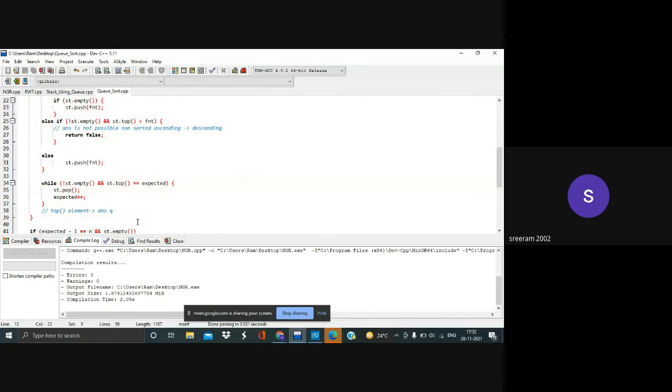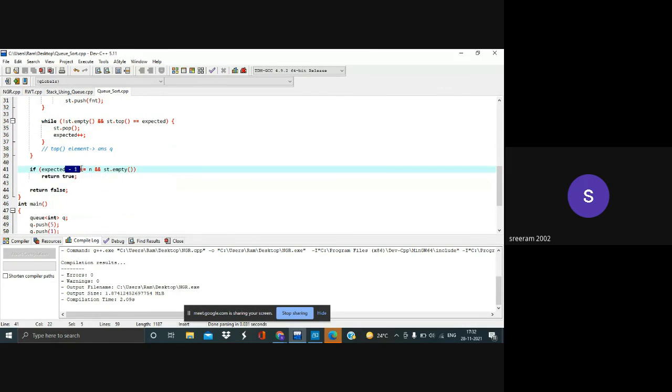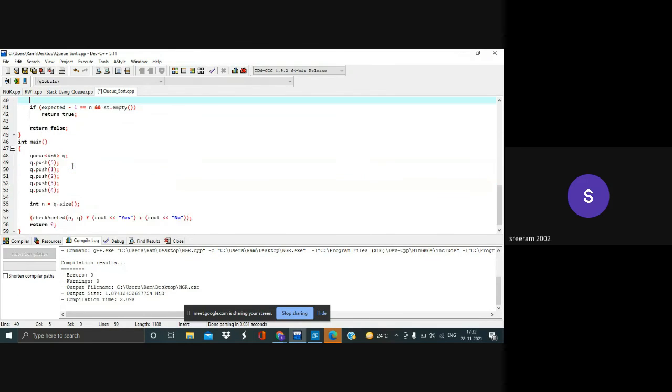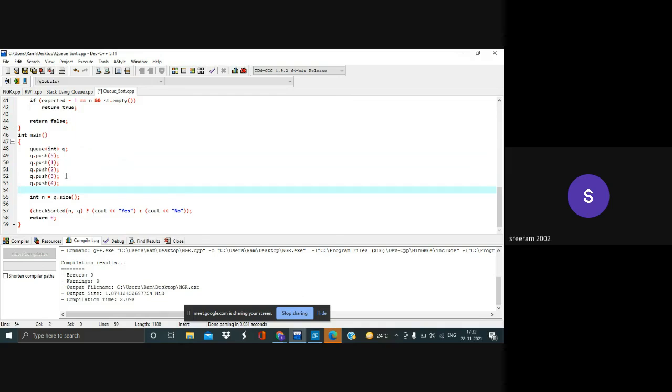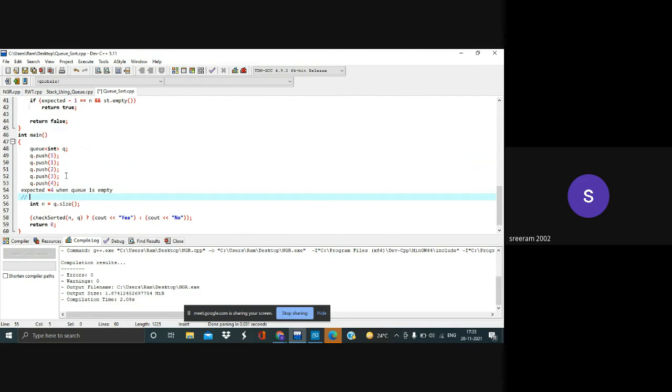Whenever the queue is empty, we'll check the expected minus 1. In our test case, the expected will be 4 when Q1 is empty. Is expected n-1? Yes, expected is n-1. This is 5 and this 5, and the expected element is 4.